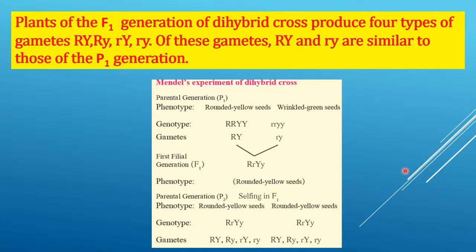Plants of the F1 generation of the dihybrid cross produce four types of gametes, as I told earlier also: RY, Ry, rY, and ry. Of these gametes, RY and ry are similar to those of the P1 generation. As you can see here, this RY and small ry are similar to the P1 generation.